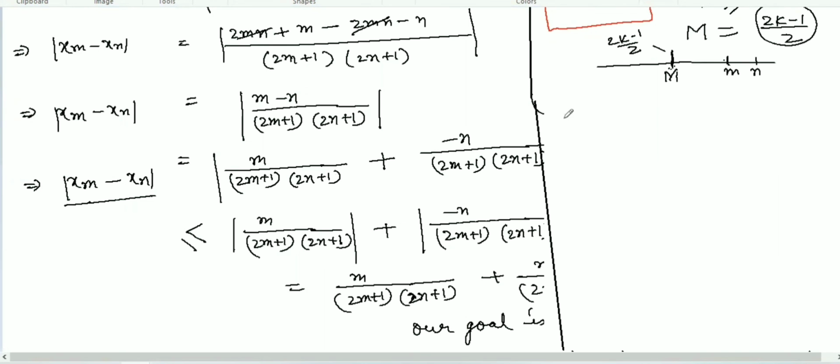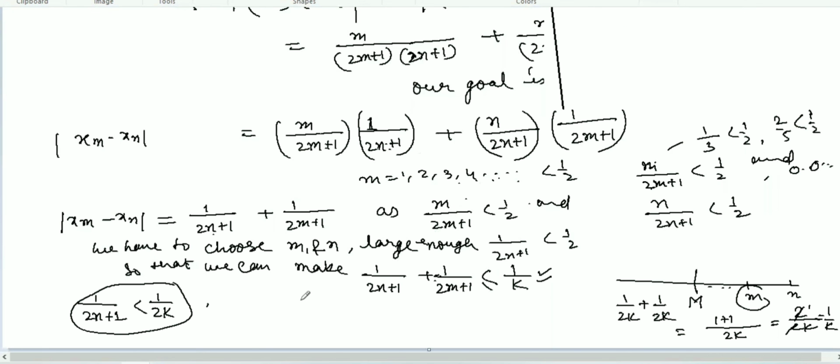Now take this one: the modulus of xm minus xn is what we had here, 1 over 2n plus 1 plus 1 over 2m plus 1.